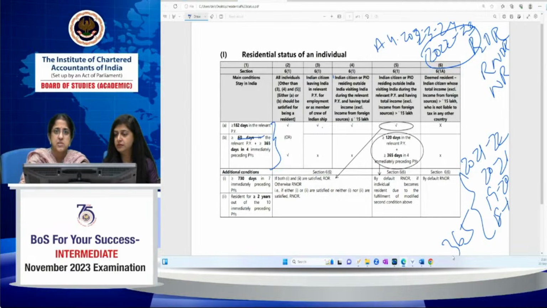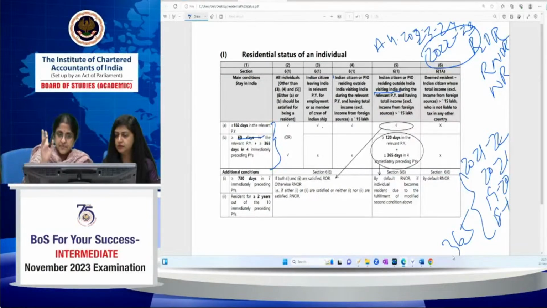Then another one is an Indian citizen or a person of Indian origin, ordinarily residing outside India, who comes on a visit to India. Visiting, he is not returning permanently. If he is returning permanently, then this condition won't apply. A person of Indian origin is one where he or his parents or his grandparents were born in undivided India. Or he's an Indian citizen, and he is residing outside India. He is visiting India.